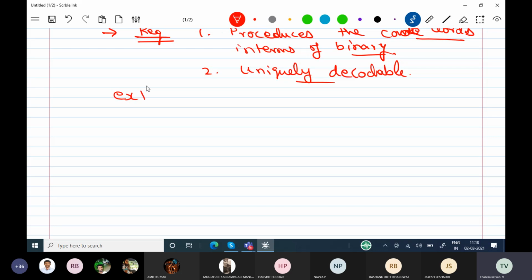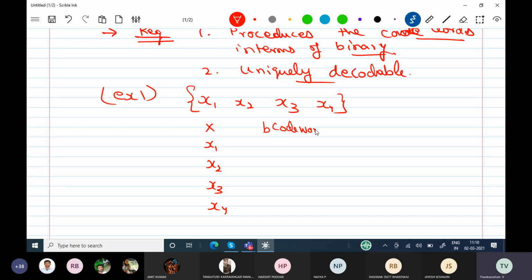First example, you see this. I have four symbols: x1, x2, x3, x4. Their binary data is called the code word.